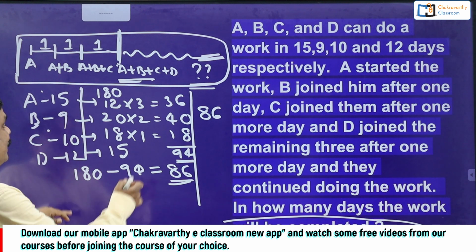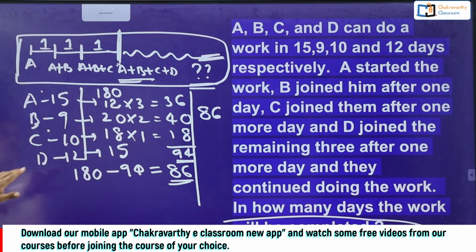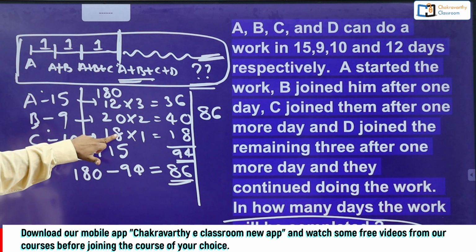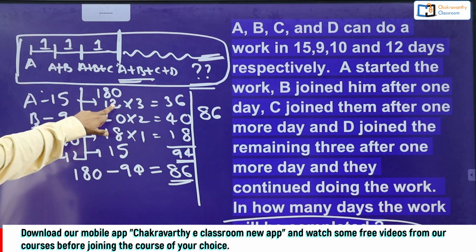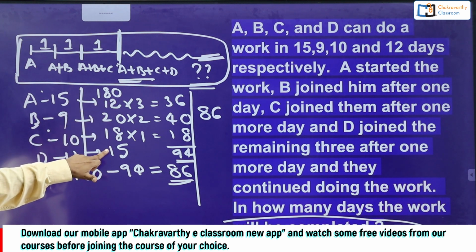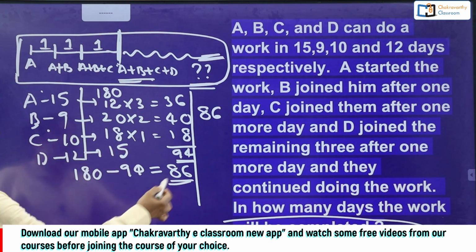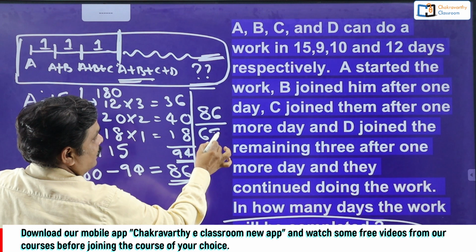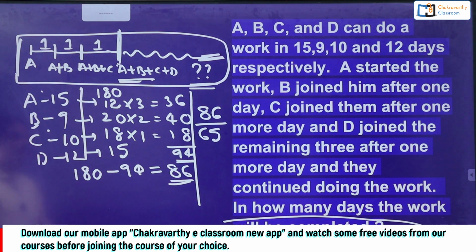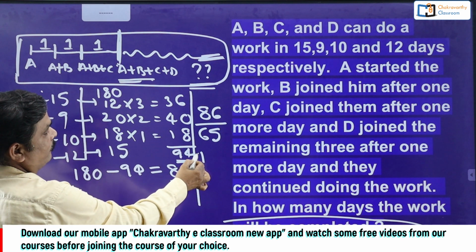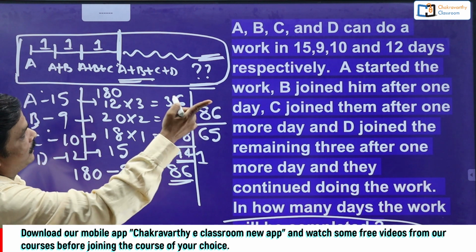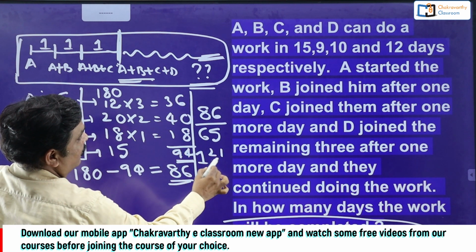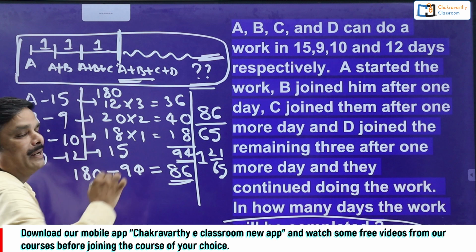Now just add up: 18 plus 12 is 30, plus 20 is 50, plus 15 is 65. So here 86 is the remaining work divided by 65 units per day. So how much would it be? 1 times 65, plus 21 remaining, that is 1 and 21 by 65, so 86 by 65 days remaining.